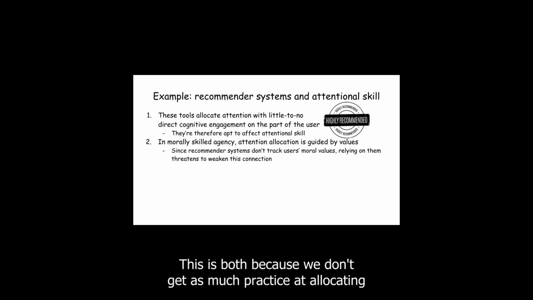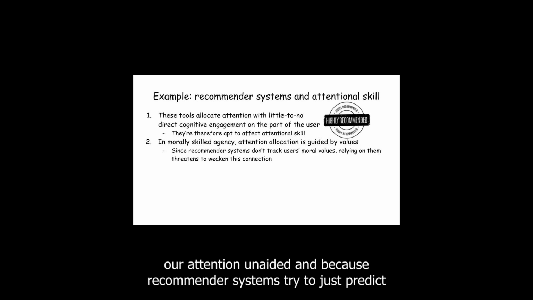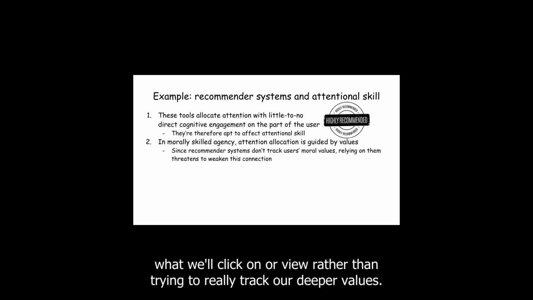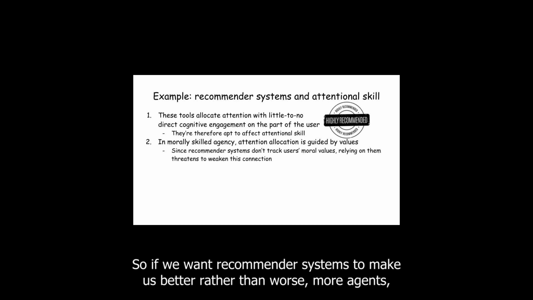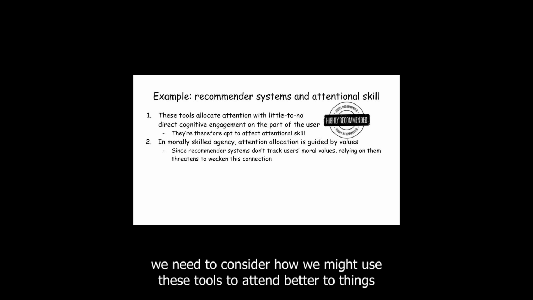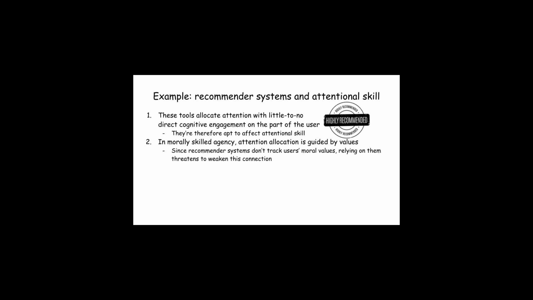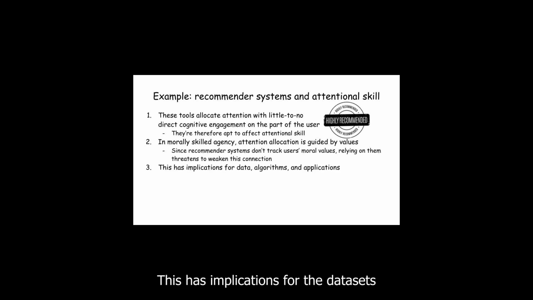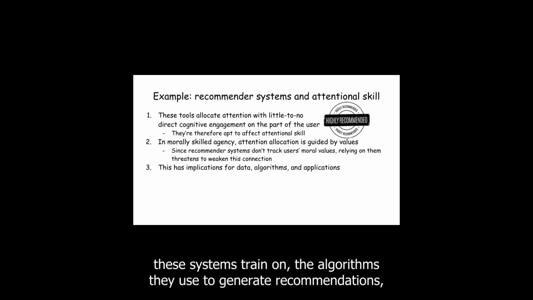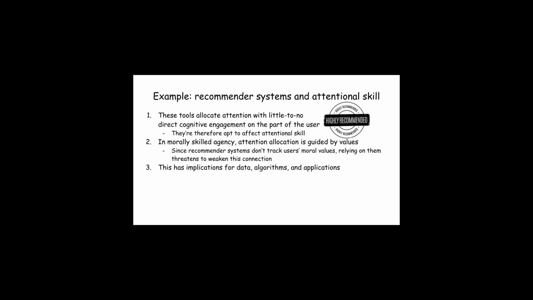This is both because we don't get as much practice at allocating our attention unaided and because recommender systems try to just predict what we'll click on or view rather than trying to really track our deeper values. So if we want recommender systems to make us better rather than worse moral agents, we need to consider how we might use these tools to attend better to things that matter to us and to attend to them because they matter to us. This has implications for the data sets these systems train on, the algorithms they use to generate recommendations, and the applications of such systems.